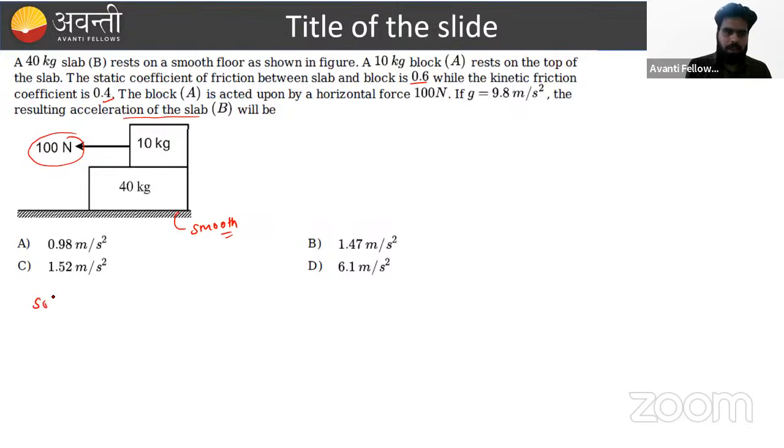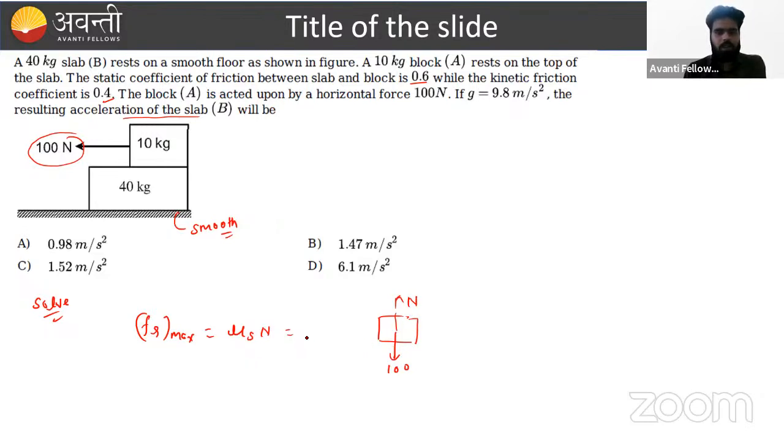So first of all, beta, can you tell me what is the limit of maximum static friction on the 10 kg block? You can say, sir. Why not, sir? Fs maximum, that is nothing but mu s into N. Sir, we want to draw the FBD of 10 kg. Draw it, beta. 100 will come downward, normal will come upward. Okay, sir. So what is this value, beta?